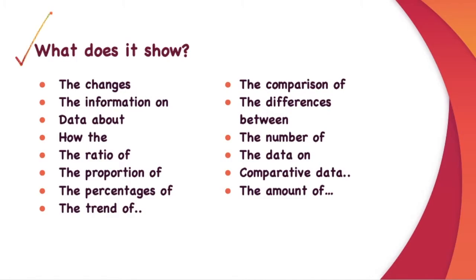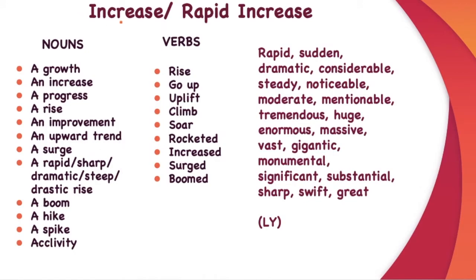Now, what does it show? Does it show the changes? Does it show the information about or data about or how the ratio of, the proportion of, the percentages of, the trend of, the comparison of, the differences between, the number of, the data on, comparative data or the amount of what? Amount of increase, decrease, fluctuation, stability, steady increase and so on.